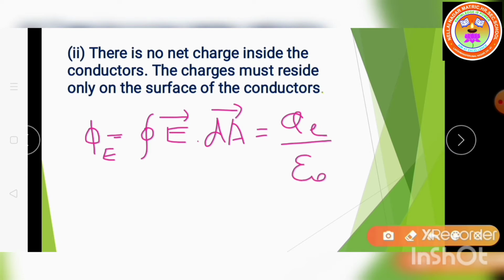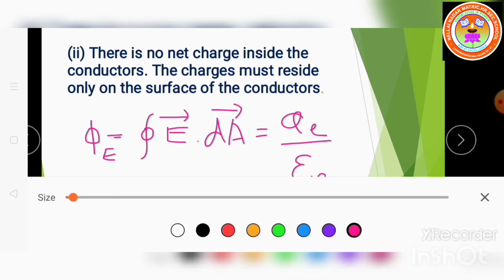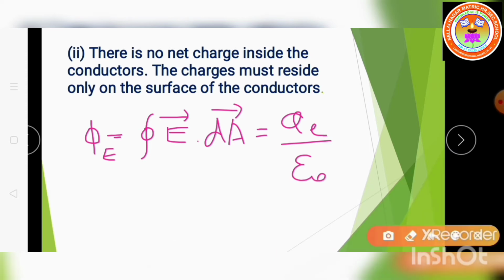In the first concept of the properties, we know that the electric field inside the conductor is 0. When the electric field inside the conductor is 0, the electric flux is also 0. When the electric flux is 0, we can say that inside the conductor the charge is also equal to 0. Understand, children? So by using Gauss law,